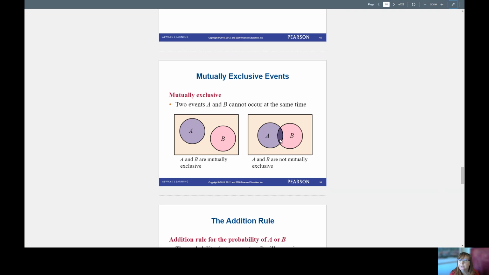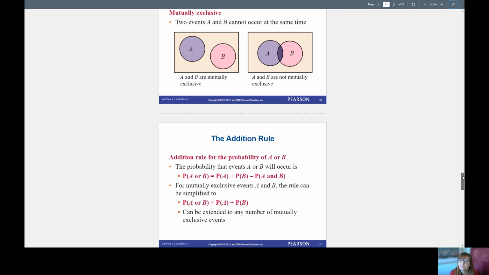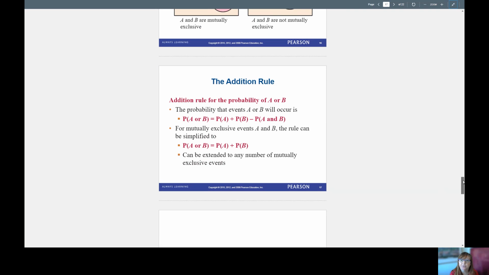It could be that this is rolling a die and this is tossing a coin. The possible outcomes of rolling a die are 1, 2, 3, 4, 5, and 6. The possible outcomes of tossing a coin are heads and tails. And maybe I want to know that I get a 6 and I toss a tail. So that would be this piece in the middle, if I did both things.